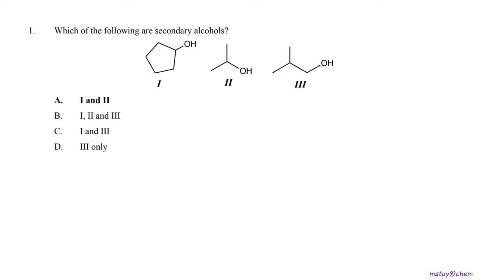So let's classify first. This is the alpha carbon bonded to 2 carbon, so it is secondary alcohol. This is the alpha carbon bonded to 2 alkyl group, secondary alcohol. This is the alpha carbon attached to 1 alkyl group, so this is primary alcohol. So the question is asked for secondary alcohol, so the answer is 1 and 2.